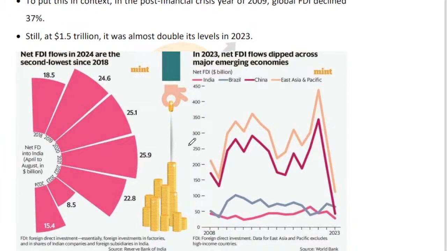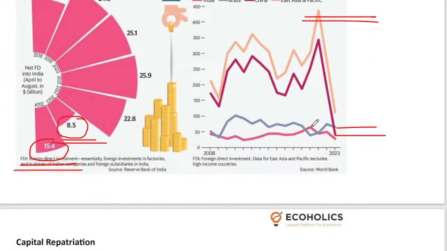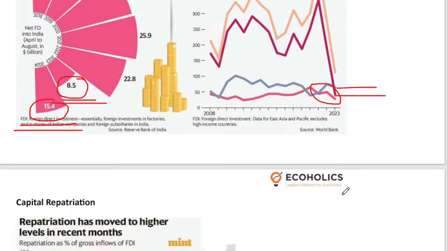Now these are some of the numbers which you are familiar with, right? So this is the 2023 number, $8.5 billion, very low, and this $15.4 billion in the year 2024. So again, this is very uninspiring, right? India is much lower than Brazil, much lower than China, much lower than, of course, East Asia and Pacific as a grouping, so we cannot compare, right? But our graph, this is not an inspiring portion of the graph, right? This is not what we want to see. This is what the problem is.